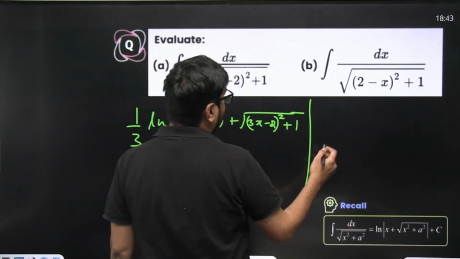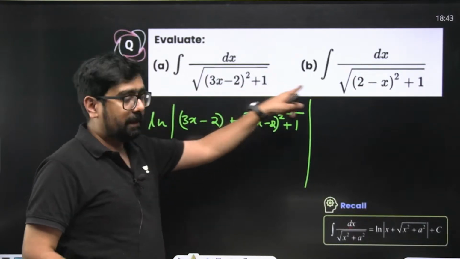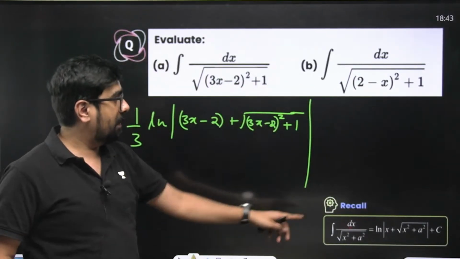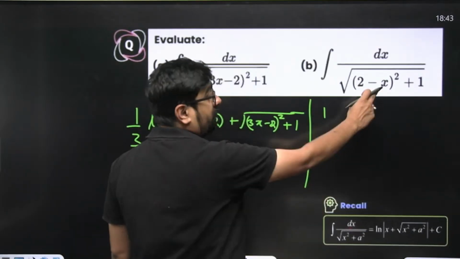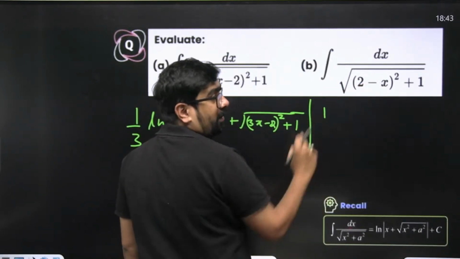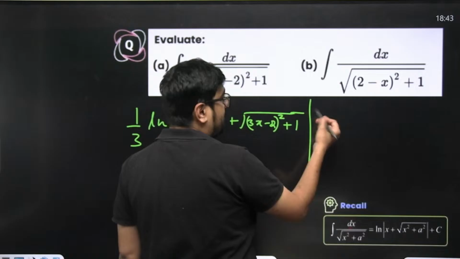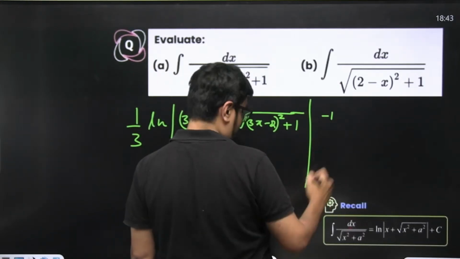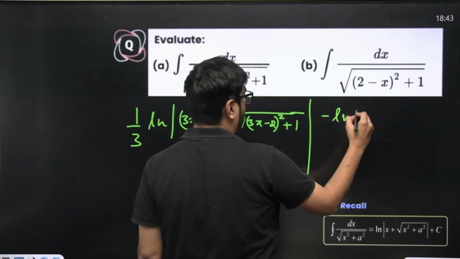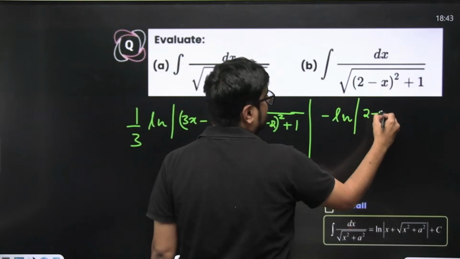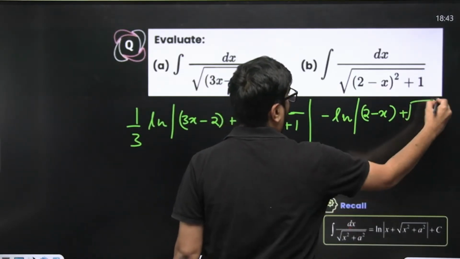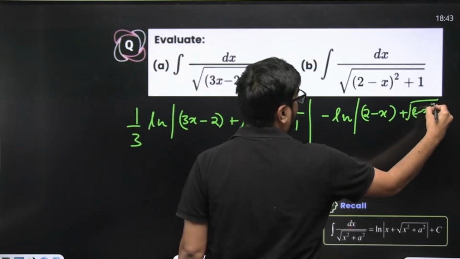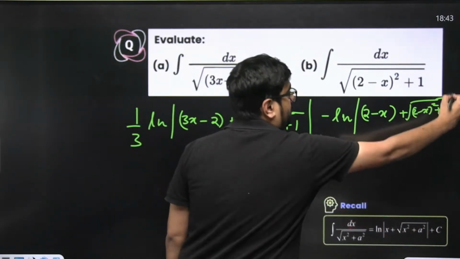This one also, same thing. Same thing we have, right? If we remember this formula, we can easily write 1 by, what is the coefficient? The coefficient of x is minus 1, so 1 by minus 1. So minus of ln of 2 minus x plus square root of (2 minus x) whole square, plus c.